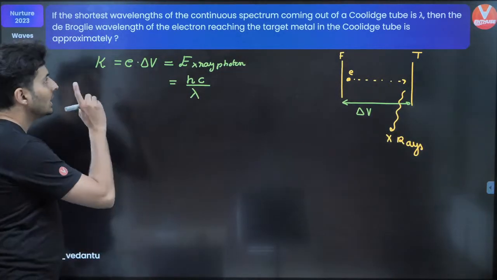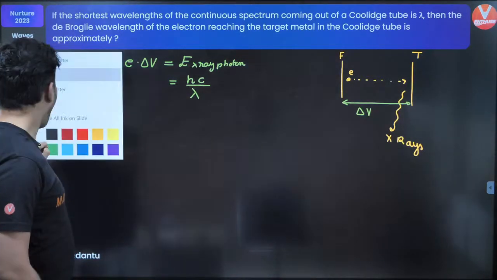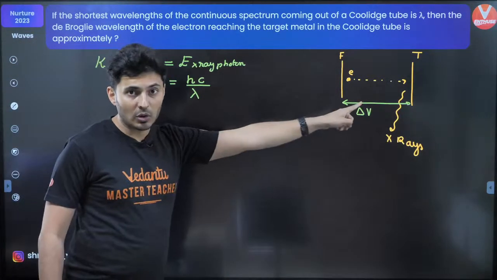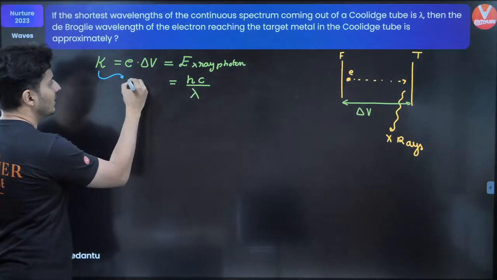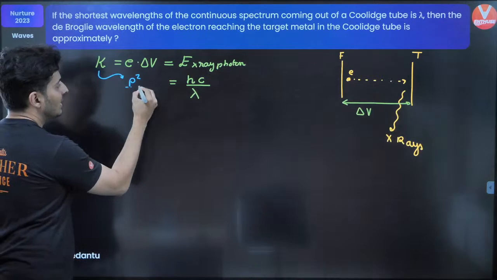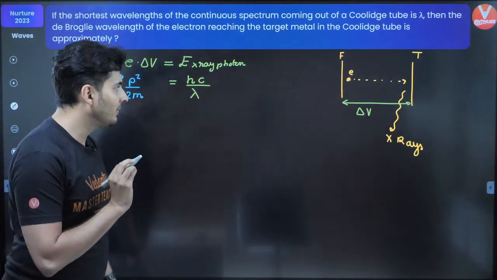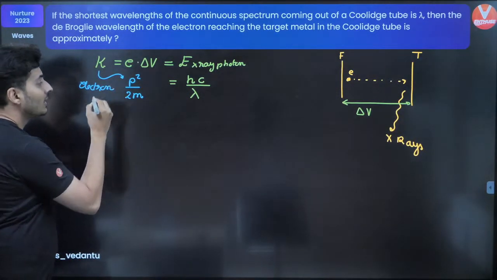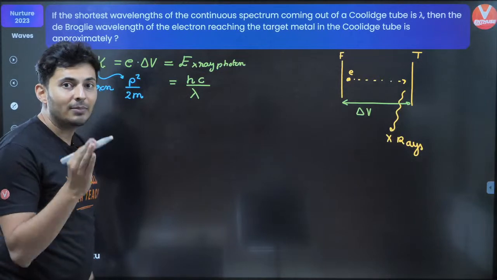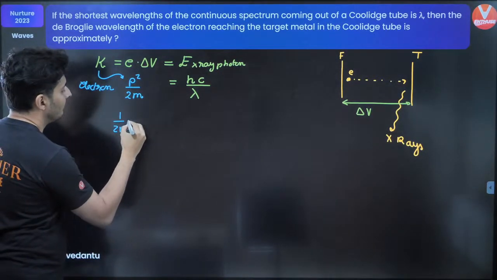Moving ahead. Next, this kinetic energy of that electron can be written in terms of momentum. It's p square by 2m, momentum square by 2m for that electron. Now, de Broglie says momentum and wavelength are related, and that is 1 by 2m.